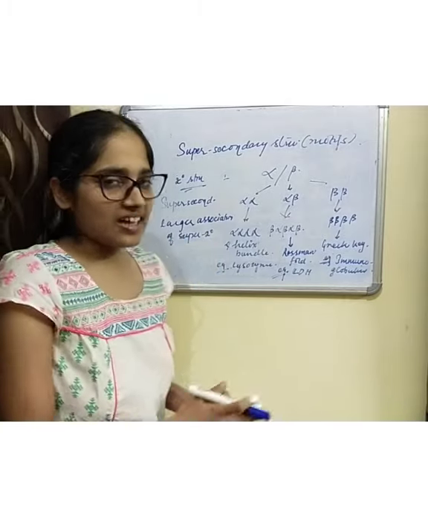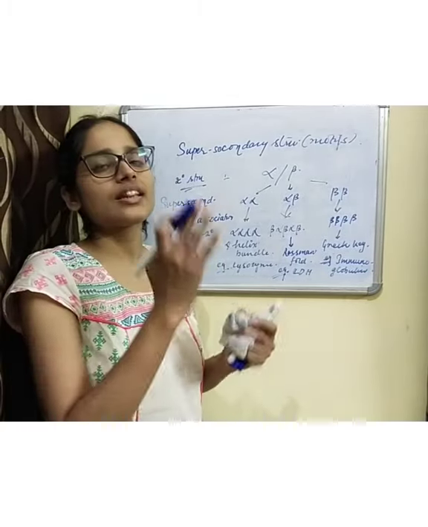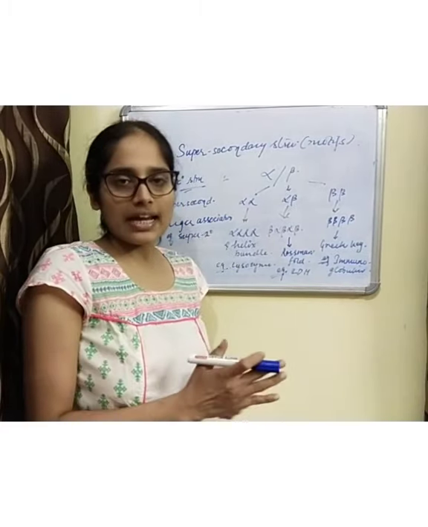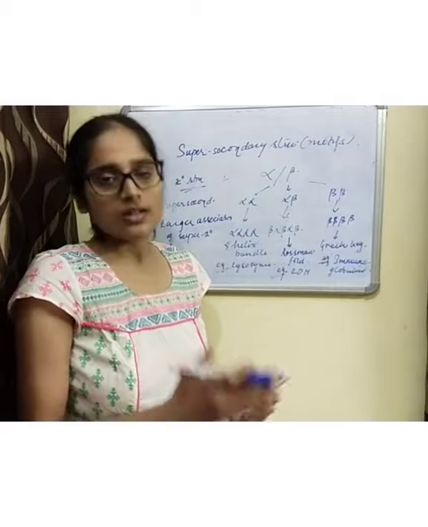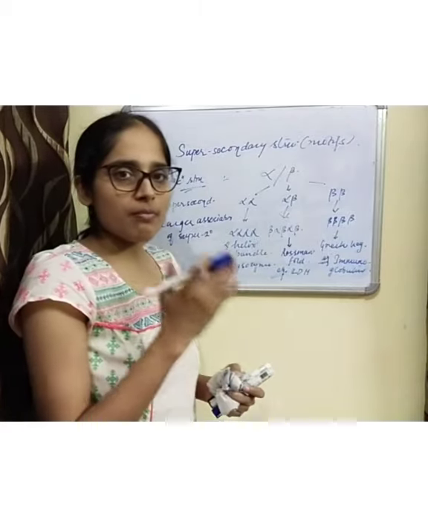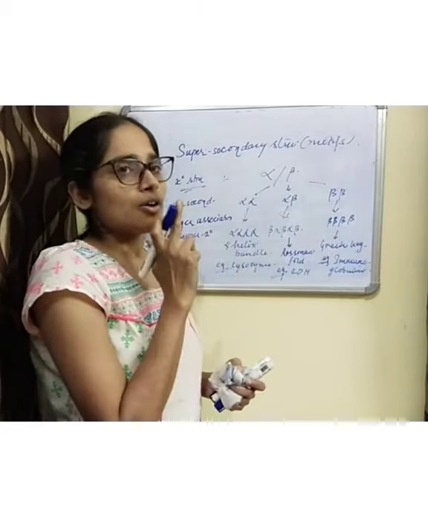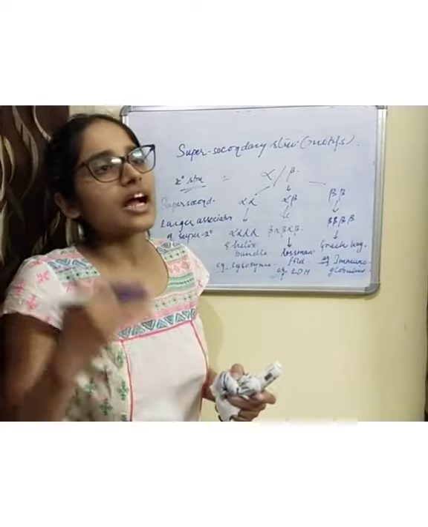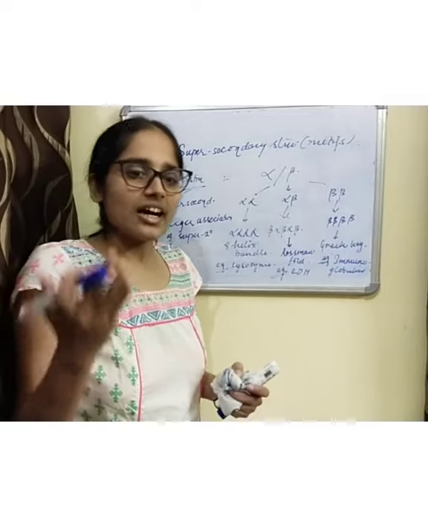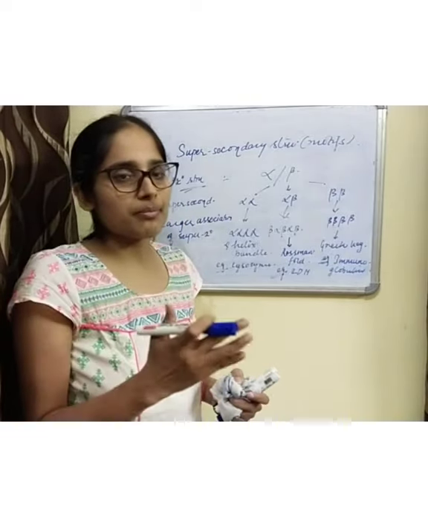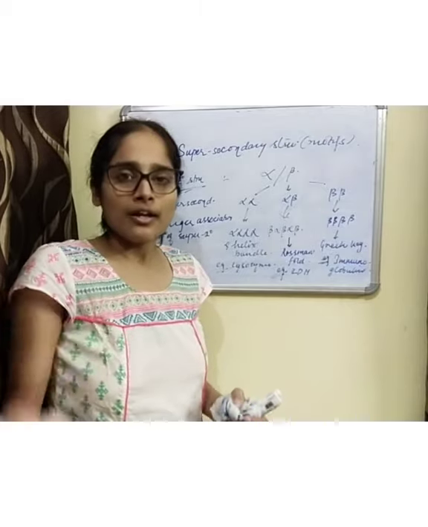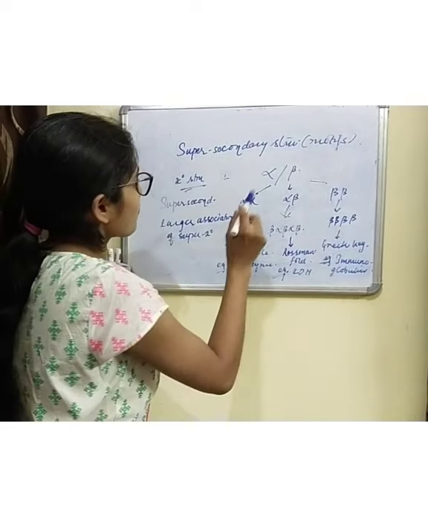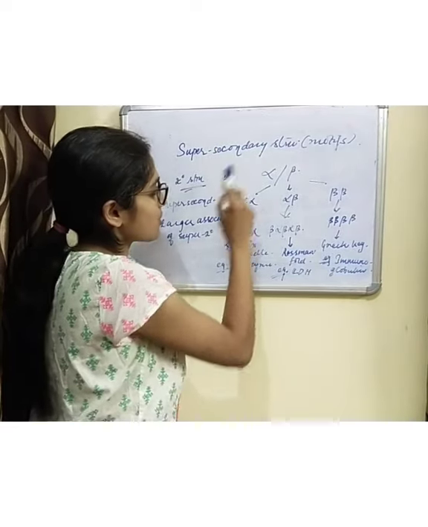So once again, these super secondary structures are different secondary structures connected by loop regions to form a functional moiety, which is known as a motif. It is not up to the tertiary level, but only at the secondary level that it has attained a particular function, and that is known as super secondary structure. So how does it look?